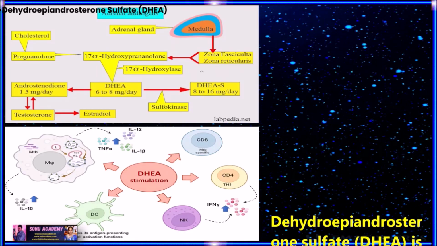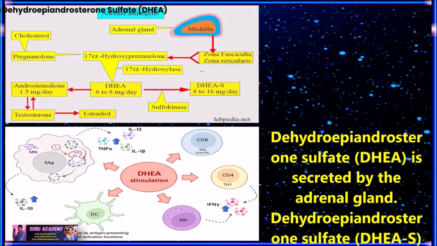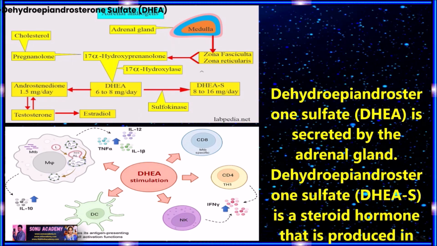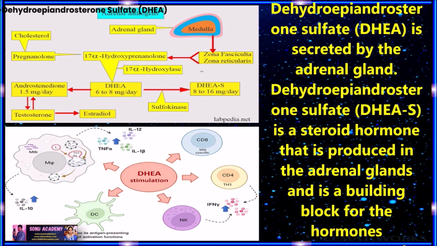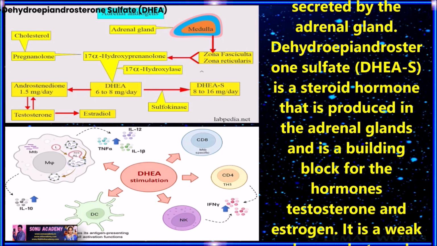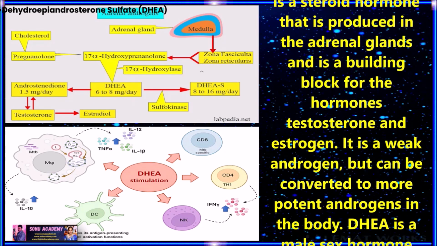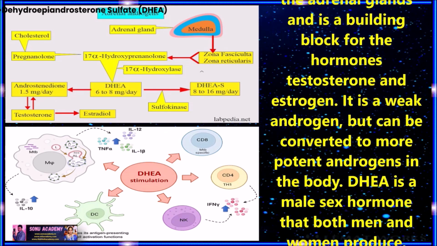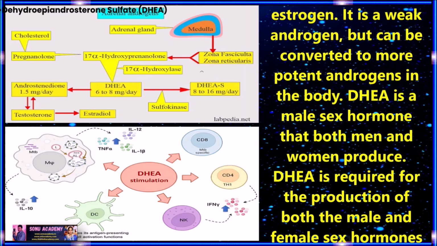Children, now let us discuss dehydroepiandrosterone sulfate, which is also called DHEA. The DHEA is secreted by the adrenal gland, and it is a steroid hormone that is produced in the adrenal gland and is a building block of the hormones testosterone and estrogen. It is a weak androgen but can be converted to more potent androgens in the body.